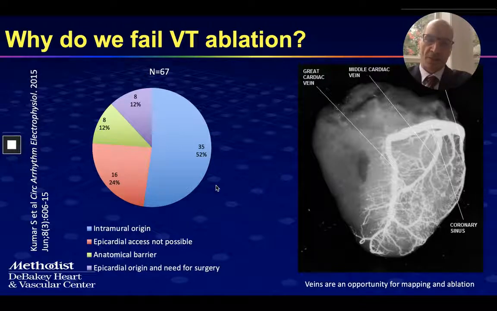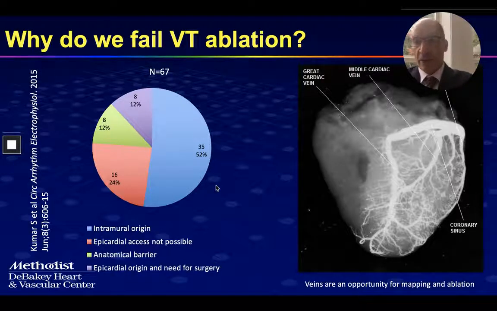Most of the cases of ablation failures are due to an intramural origin of the arrhythmia substrate, whether it's VT or ventricular extrasystoles. When they come from inside the muscle, we cannot reach them. Other cases may be because they can arise from an epicardial source and the epicardium is not accessible, or because there are anatomical barriers such as the presence of a coronary artery or the His bundle.